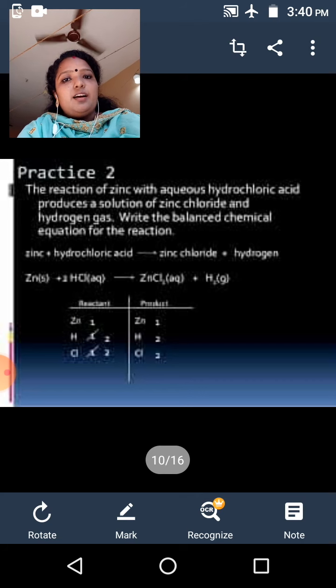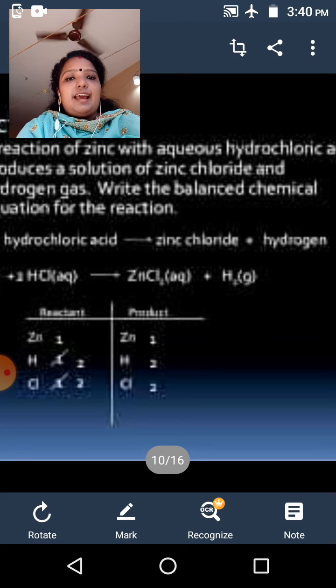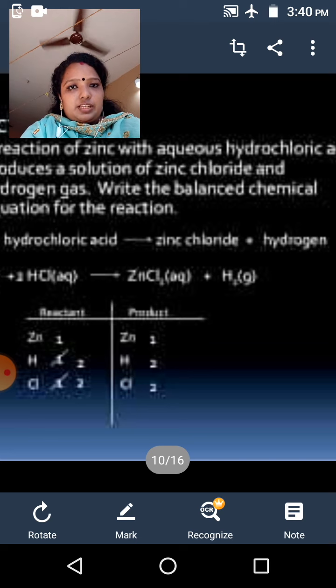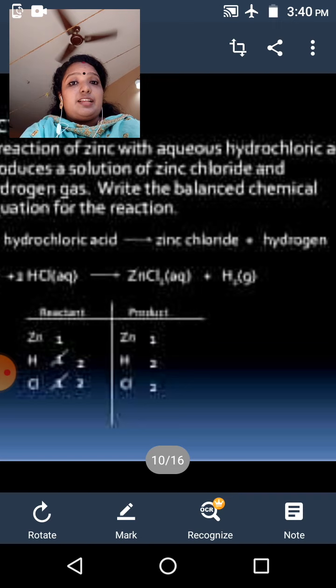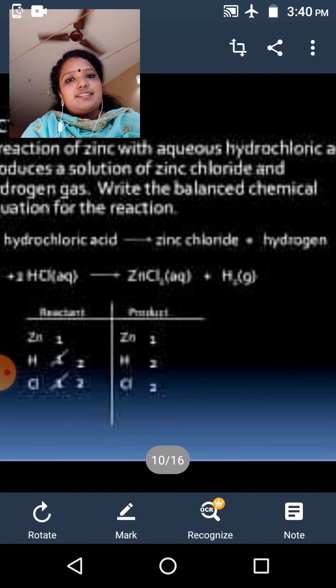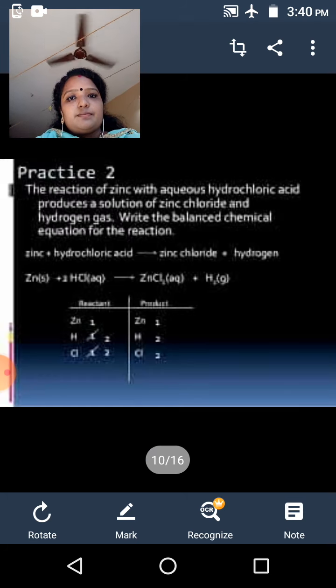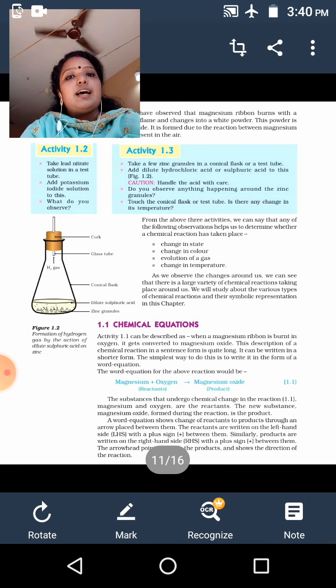Okay, here zinc reacts with hydrochloric acid to form zinc chloride and hydrogen. Zinc and hydrochloric acid are the reactants. Zinc chloride and hydrogen are the products. In the third activity, an evolution of gas also happens.